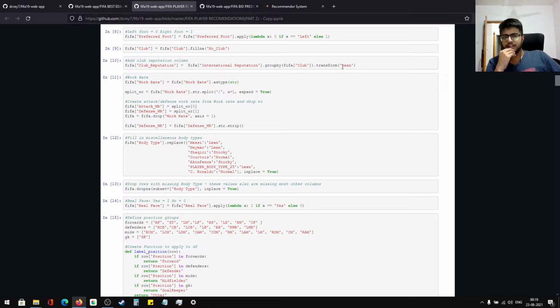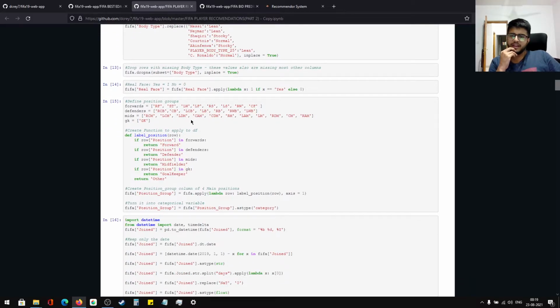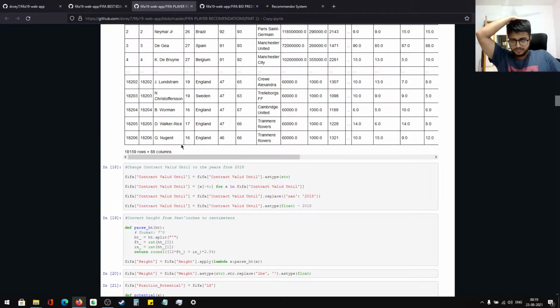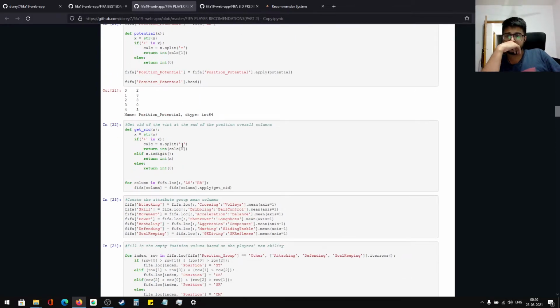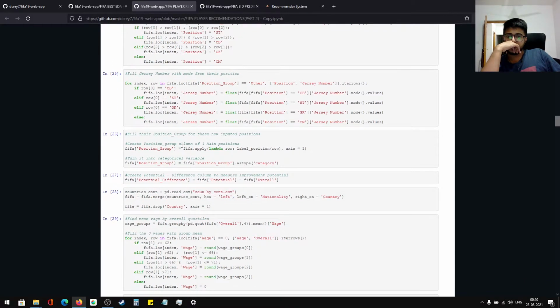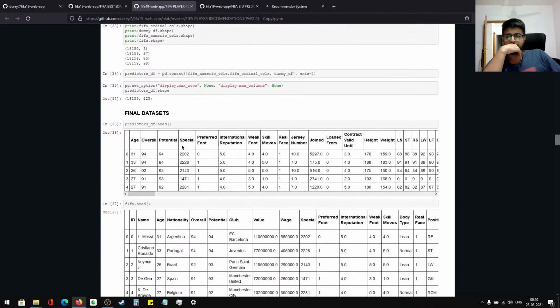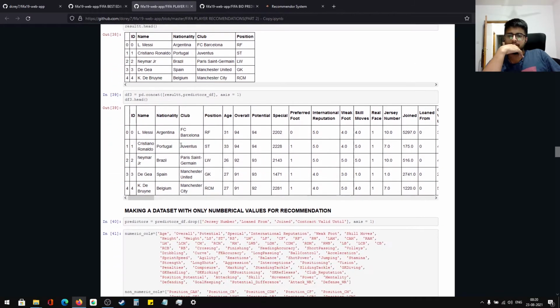There are a lot of other things as well, like body type and everything. And I had to engineer the positions of each, all the different position groups and all that. As we keep going, basically there were a lot of different things. You can go through the notebook anytime you want, and if you have any questions, you can comment below and let me know.